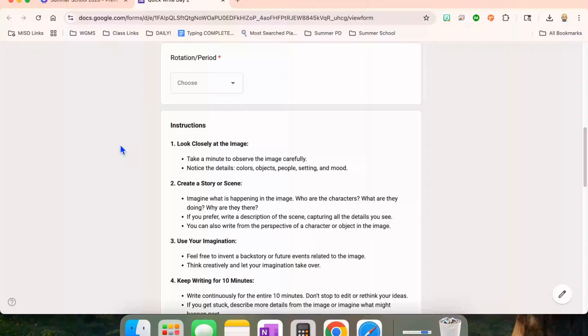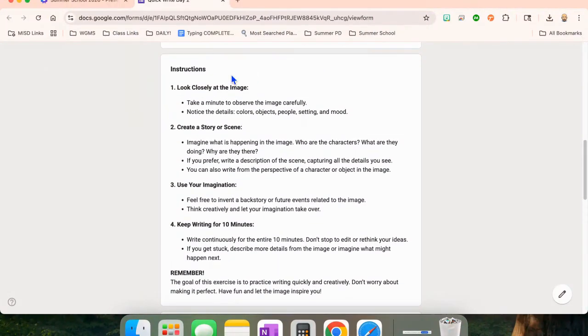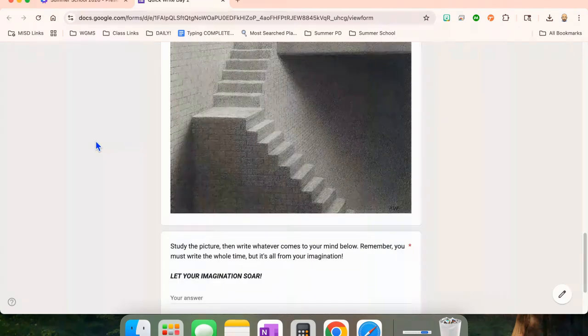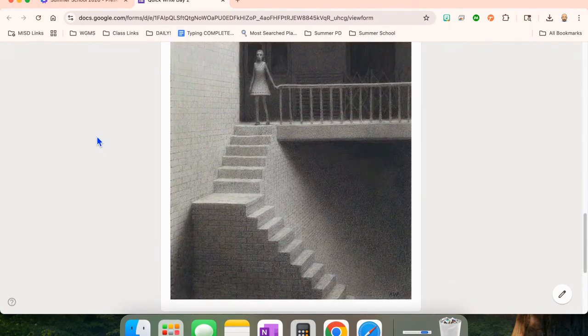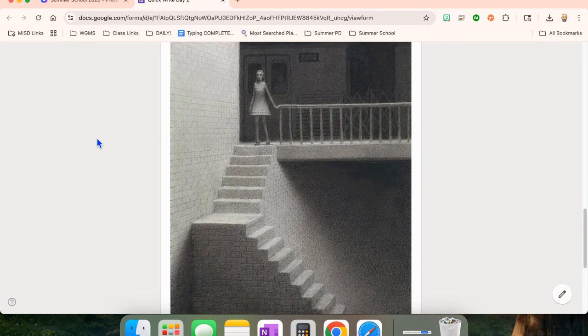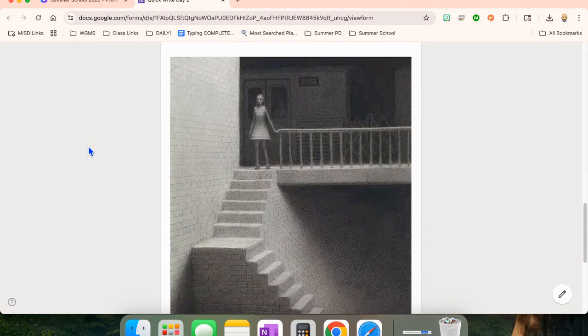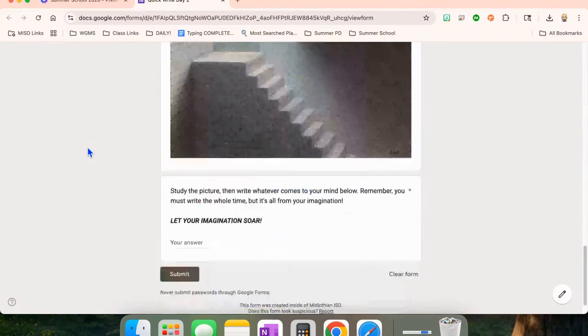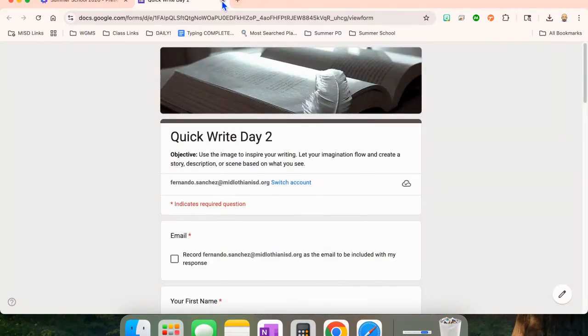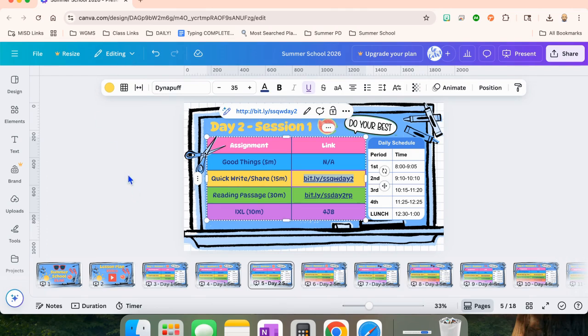Okay, what we're going to do is we can go over this part with them the first day so they understand what they're doing, but they're going to be using an image like this, and we're going to set the timer for 10 minutes, and all they're doing is writing, imagination writing. That's it. And then we're going to let some of them share out. Make sure they press submit at the bottom so that they turn it in. Okay, and that's what a quick write and share is.